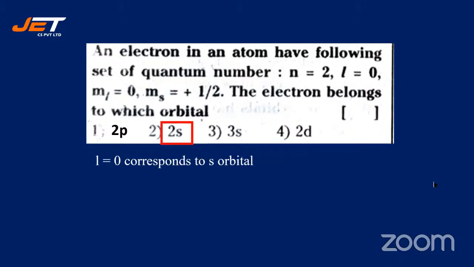Okay, here, the explanation is: l is equal to 0 corresponds to s orbital. And he says n is equal to 2. So that corresponds to 2s.